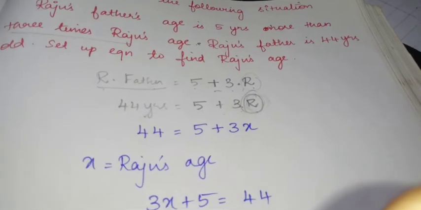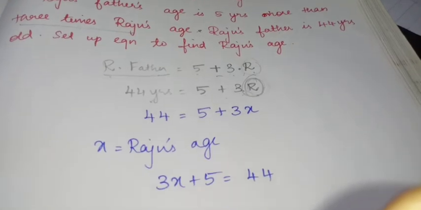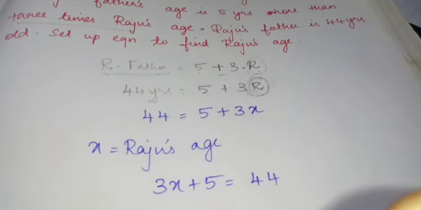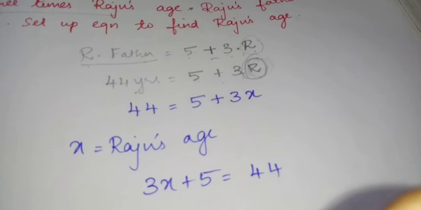Understood? Next, example number 4 is your homework, children. That sum also we are just going to frame the equation. In today's class we have recalled the algebraic expressions which we learnt in our previous grade, I have given the explanation about equations, and we have dealt with 3 example problems, and 1 example problem is given as homework. I hope you all understood, children. Thank you.